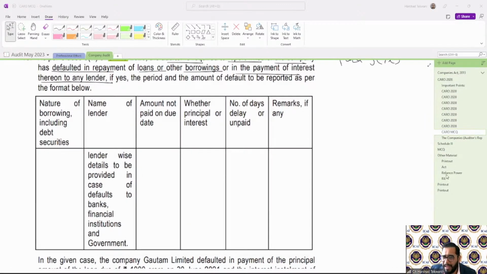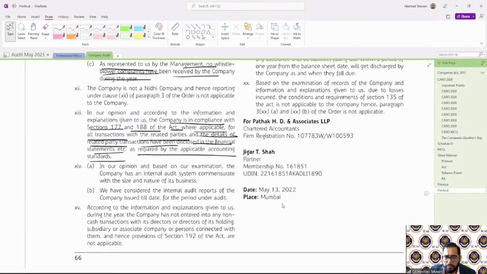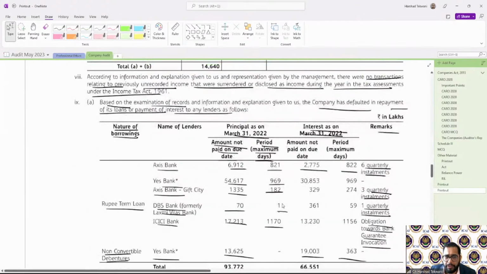Remember, right now in the real example, I showed you the format also. This is the format for the default: principal outstanding, interest outstanding. This way I am required to report. Clear? Any doubt? Okay, let us move forward then.